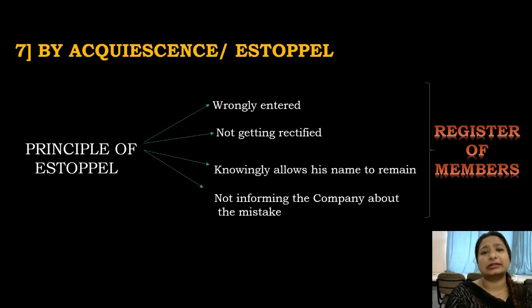We have learned this principle of estoppel earlier, or acquiescence. What do you understand by the principle of estoppel? Principle of estoppel means when a person, intentionally or unintentionally, has let his name remain on the register of members in a particular company in which he held the shares. That situation is known as principle of estoppel.